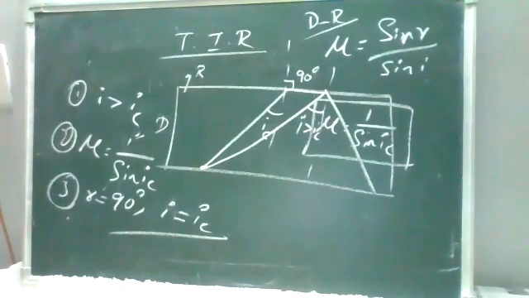Okay, calculate the speed of light in a medium. Calculate the speed of light in a medium whose critical angle is 30 degrees. I need to find the speed of light. Okay, you know the relations. Try to do it. I'll read the question. Calculate the speed of light in a medium whose critical angle is 30 degrees.